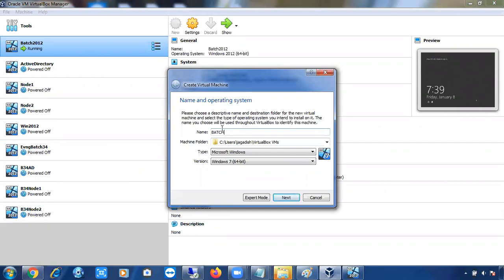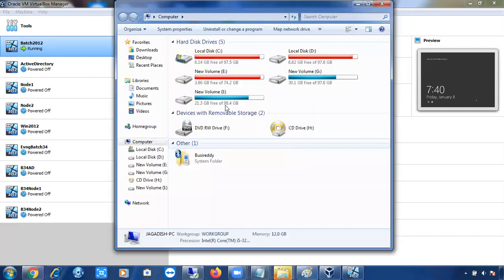Batch 35. Right, so in this location it is going to save this file. Your virtual machine is simply a kind of file format, a logical file only. In that file you will have your system setup. This file should be stored in some location, and from that drive it is going to use the storage. So make sure you are saving your virtual machine in a drive having enough free space.